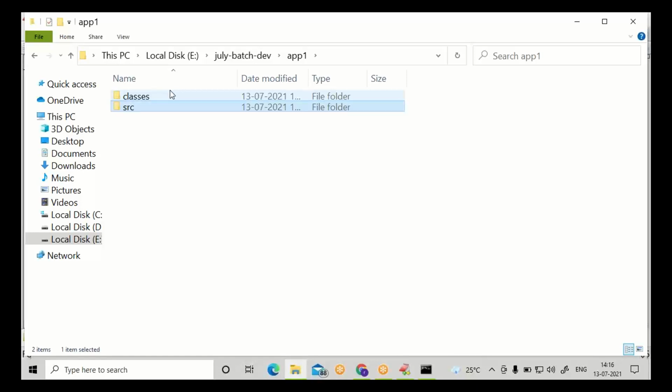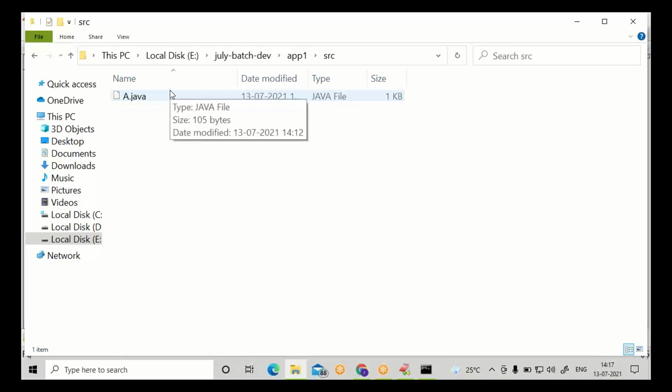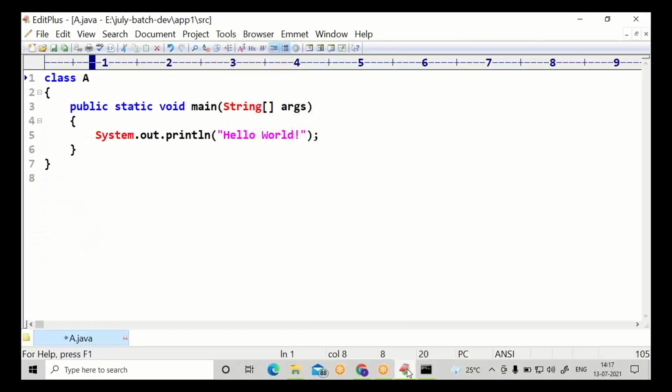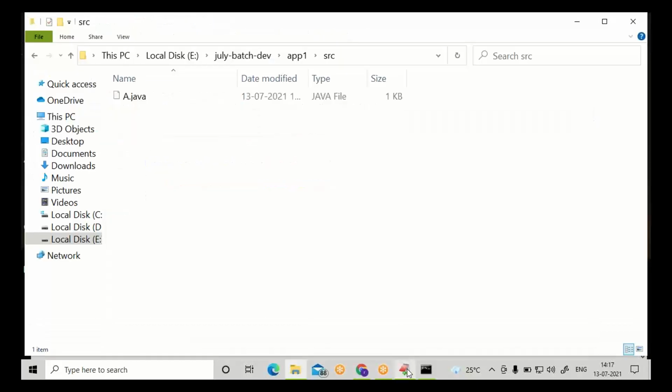Go inside SRC and develop A.java. Inside SRC, we saved Hello World A.java.